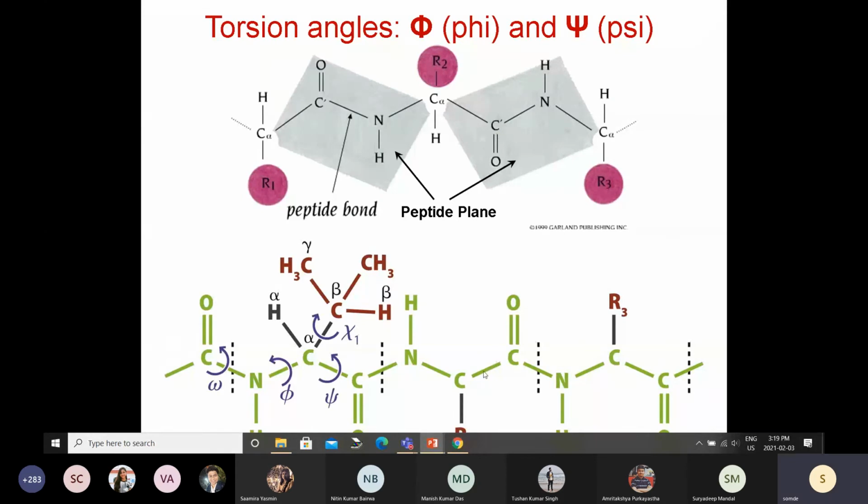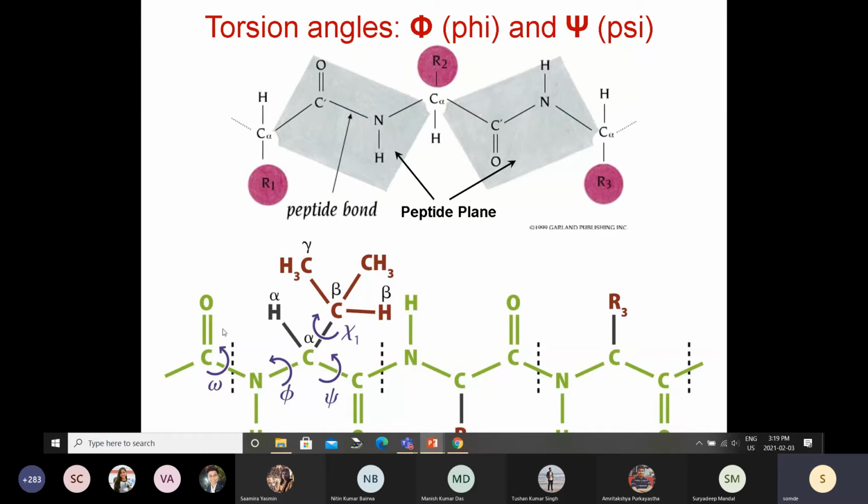If we look at this main chain, what we will find is that these 3 bonds keep on repeating throughout the main chain of the amino acid. Okay, so this is one amino acid. You see, this is the C alpha, amine group, carbonyl group, and that's the side chain. Then this forms a peptide bond with another amine group, C alpha, carbonyl group, another peptide bond, and so on and so forth. So you have this peptide bond, then this nitrogen to C alpha to carbonyl carbon. Then again another peptide bond, nitrogen to C alpha to carbonyl. So these 3 keep on repeating, right?